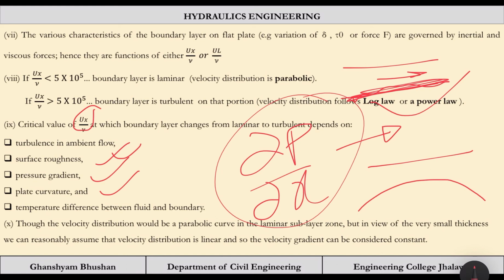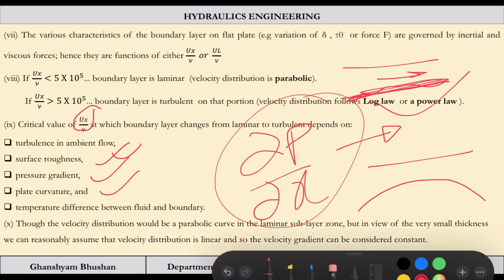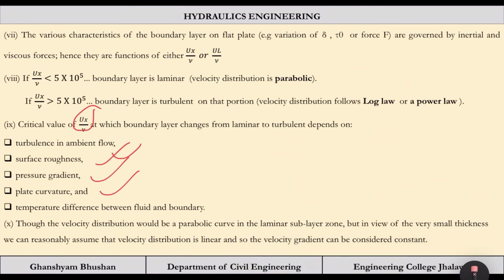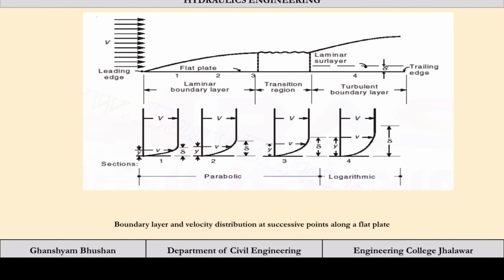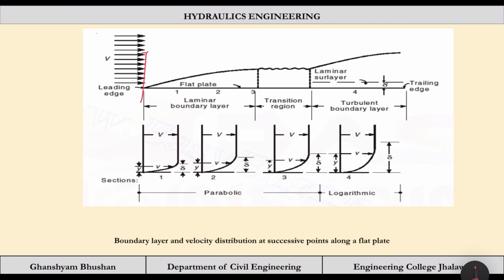Now the next point is, though the velocity distribution would be a parabolic curve in the laminar sub-layer zone, in view of the very small thickness we can reasonably assume that the velocity distribution is linear, and so the velocity gradient can be considered constant. Let me just show you the diagram directly. Here you can see the variation is parabolic, but this distance delta is very small.